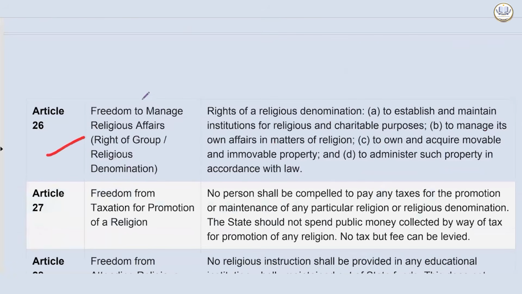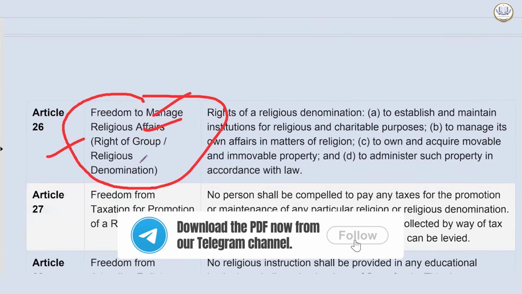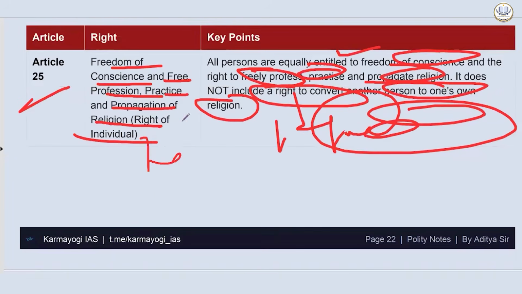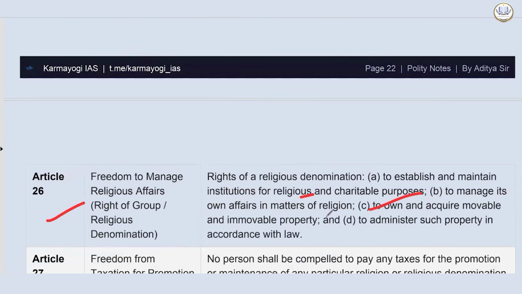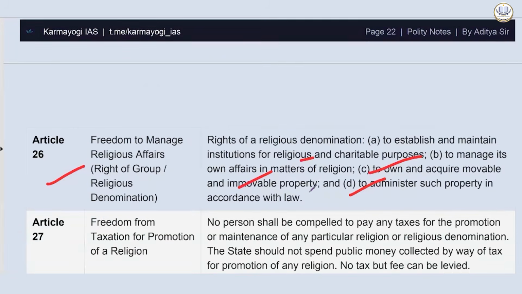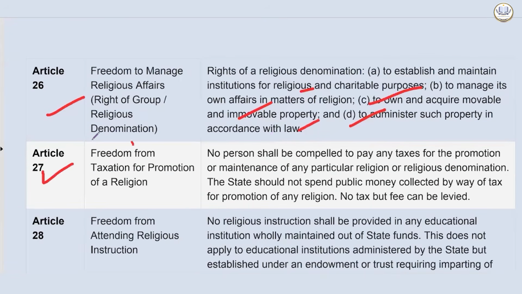Article 26, freedom to manage religious affairs. That is a right of group or religious denomination. Here it is about individuals also. Okay. So rights of religious denomination to establish and maintain institutions for religious and charitable purpose, to manage its own affairs in matter of religion, to own and acquire movable and immovable property, and to administer such property in accordance with law. Then comes Article 27, which is freedom for taxation for promotion of religion.